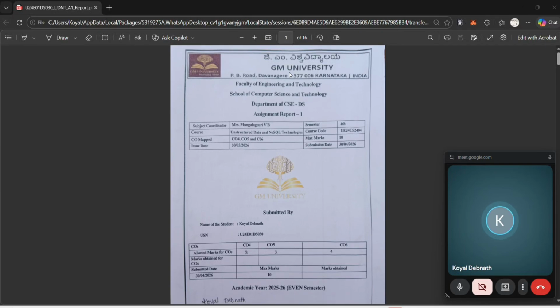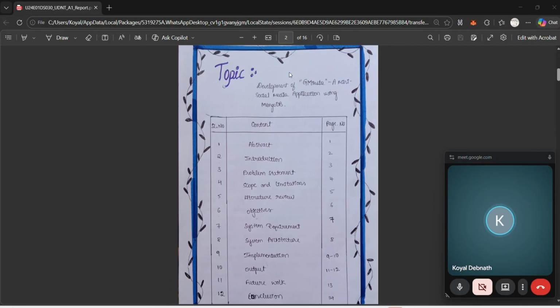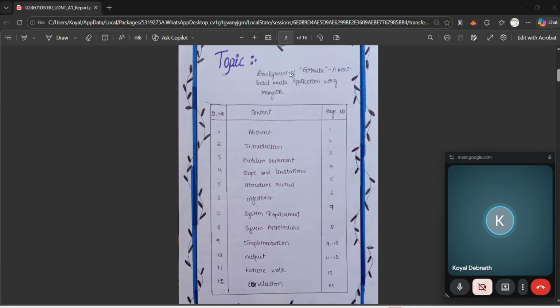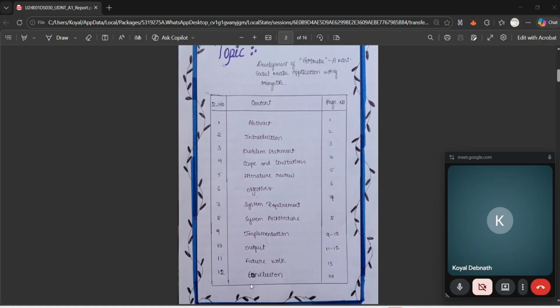I am from DS2. Today I am going to present my project GM Insta. It's a mini social media application using MongoDB. In this presentation, I am going to brief you about the abstract of the project, introduction, problem statement, scope and limitations, literature review, objective, system requirements, system architecture, implementation. In this, I will demonstrate the whole project and the expected outcomes we will see, and then we will discuss the future works and outcomes, and then we will conclude.